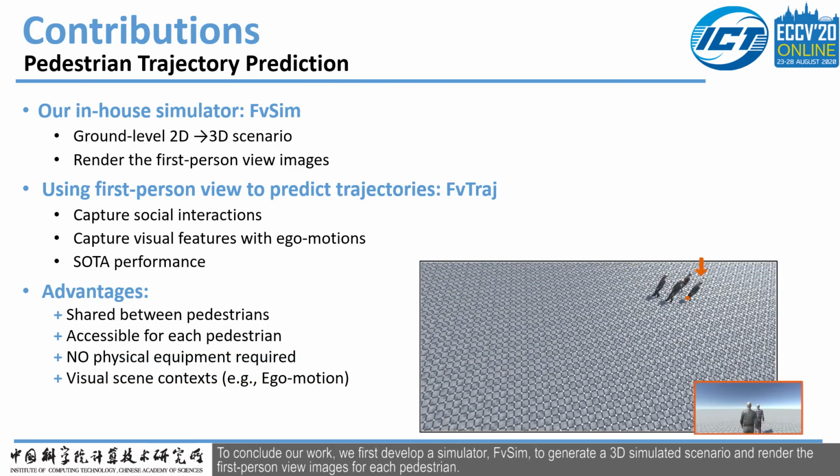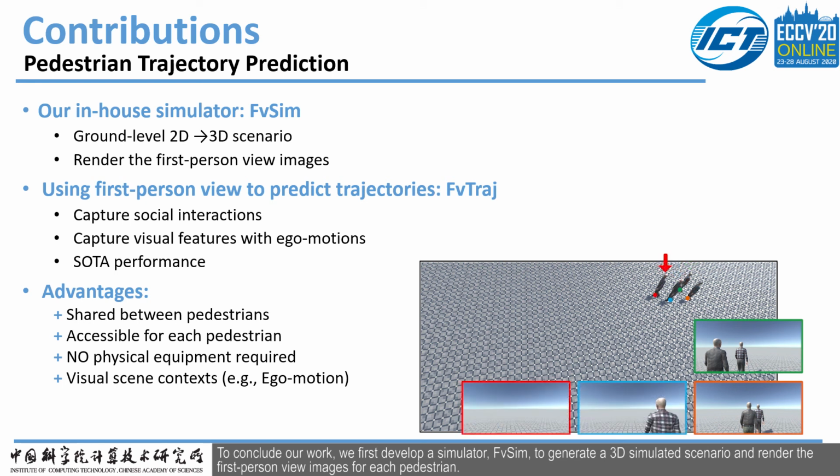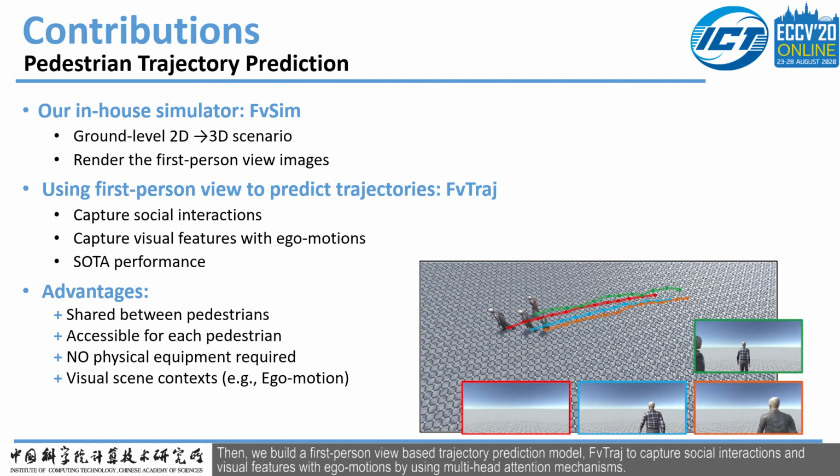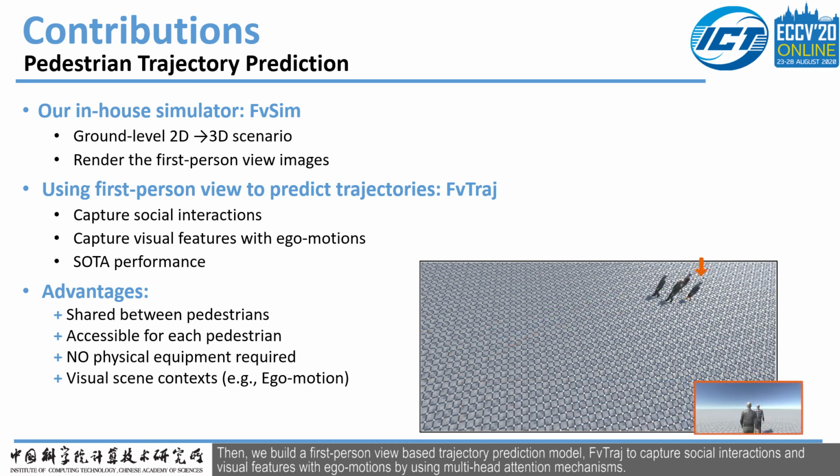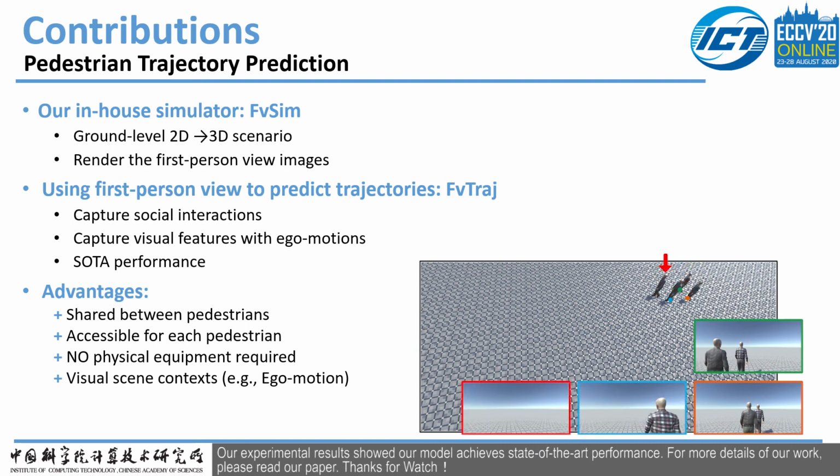To conclude our work, we first developed a simulator, FvSim, to generate a 3D simulated scenario and render the first-person view images for each pedestrian. Then we built a first-person view-based trajectory prediction model, Future, to capture social interactions and visual features with ego motions by using multi-head attention mechanisms. Our experimental results show that our model achieves state-of-the-art performance.